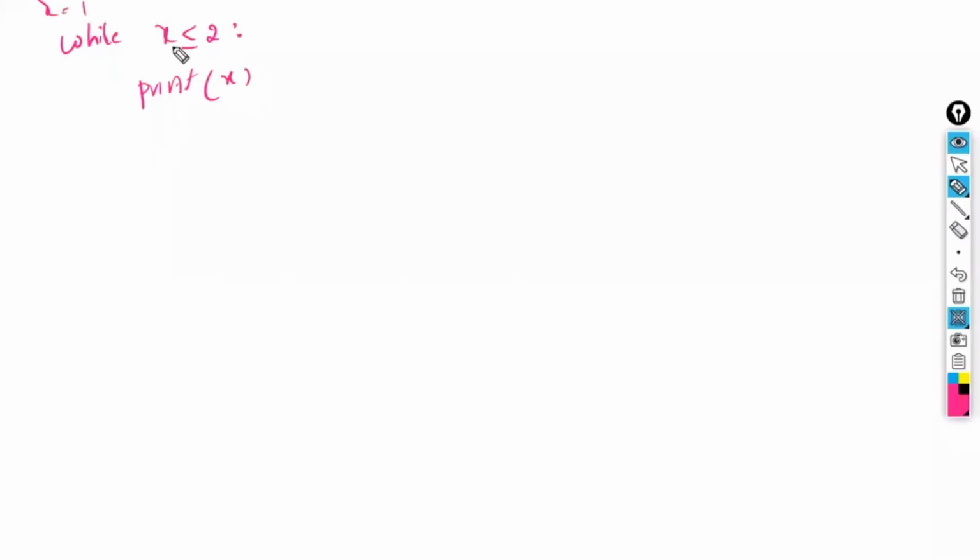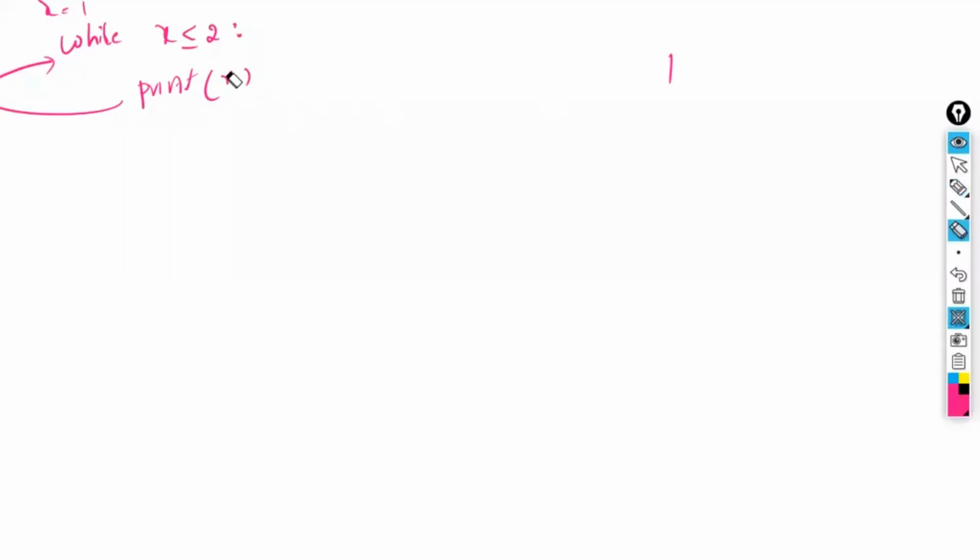For example, I have written: while x is less than or equal to 2, print x. I take the initialization x equal to 1. Now, 1 is less than or equal to 2, true, so 1 will be printed. Then it comes back to the condition. What is the latest value of x? Again 1 only, and 1 is less than 2. Again it will continue, infinite times.